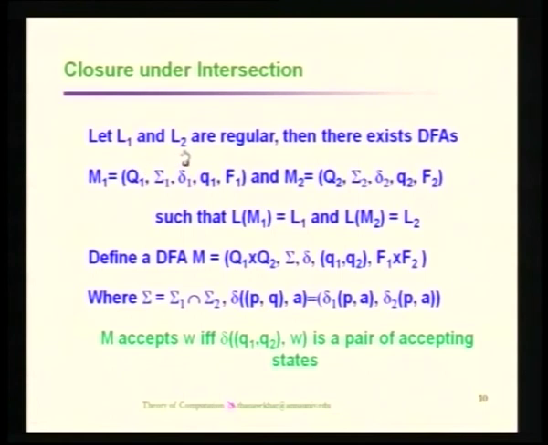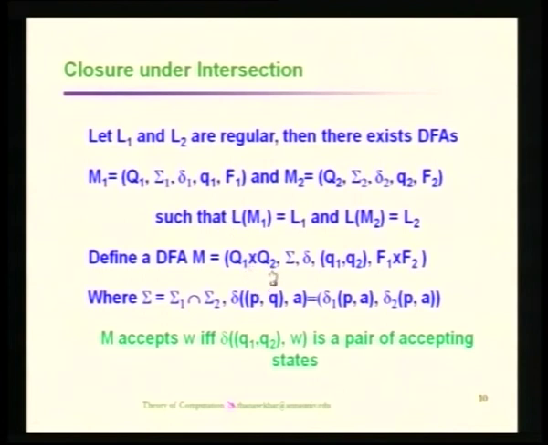Let us see how we construct it for the union, difference, or intersection of the languages. It is once again a binary operation. We have the languages L1 and L2, with the first automata Q1, sigma 1, del 1, q1, F1, and a second automata. The difference or intersection is defined by the cross product.